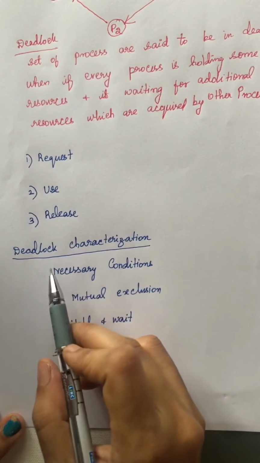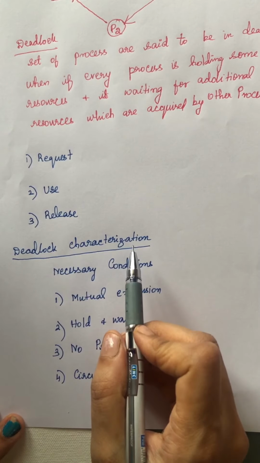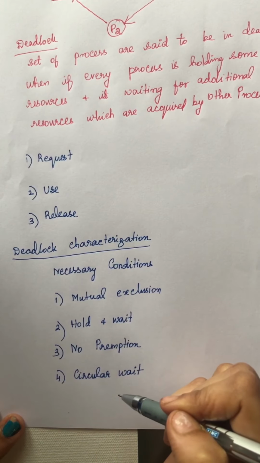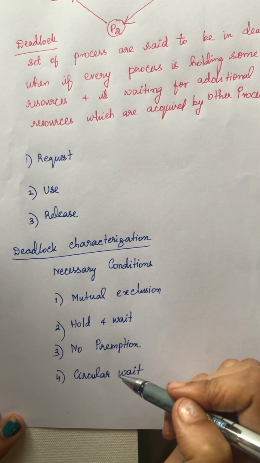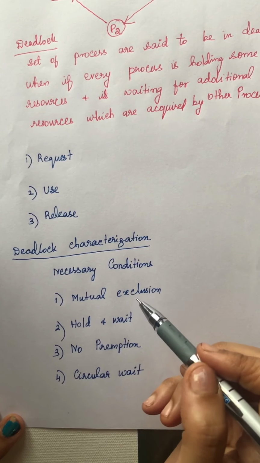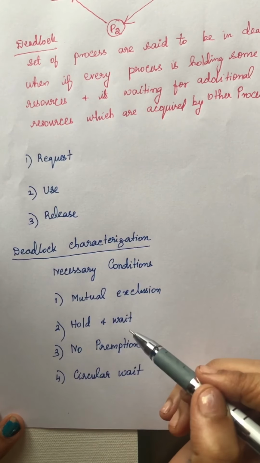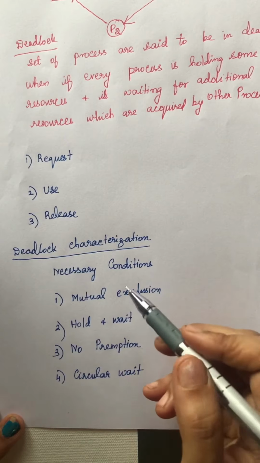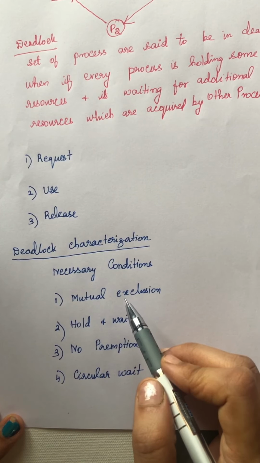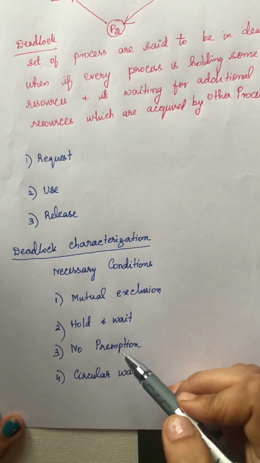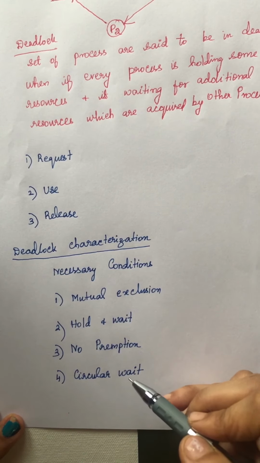Next we will see the topic deadlock characterization. We can describe the deadlock with the help of four conditions and also the resource allocation graph. These four conditions are necessary for a deadlock to occur. So what are the four conditions? The first is mutual exclusion, second is hold and wait, third is no preemption, and fourth is circular wait.